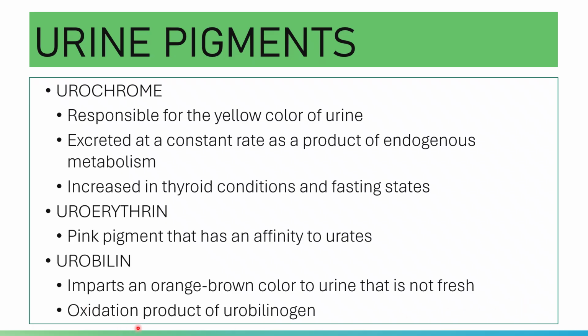Please note that a normal individual excretes a low amount of urobilinogen. And if left standing at room temperature, your urobilinogen will be oxidized to form urobilin. Urobilin is a pigment that imparts an orange-brown color to a urine that is not fresh.